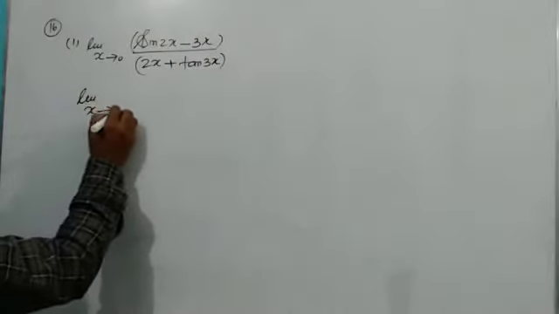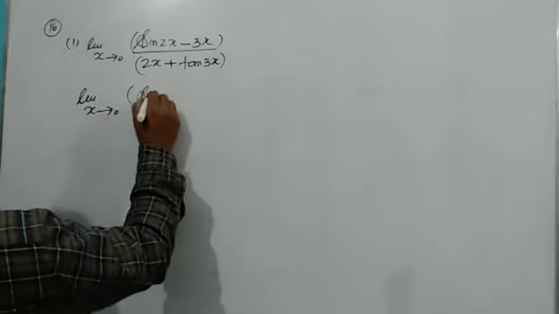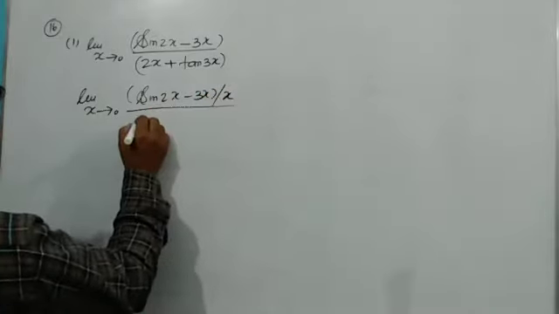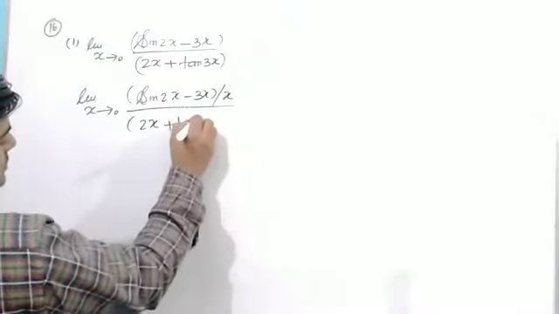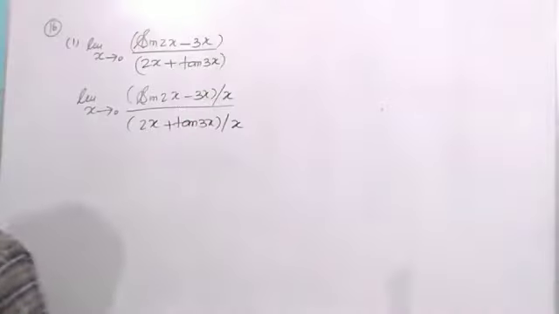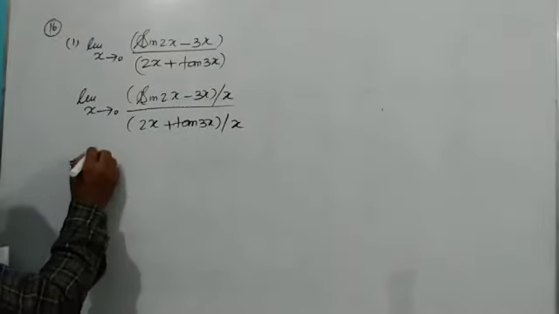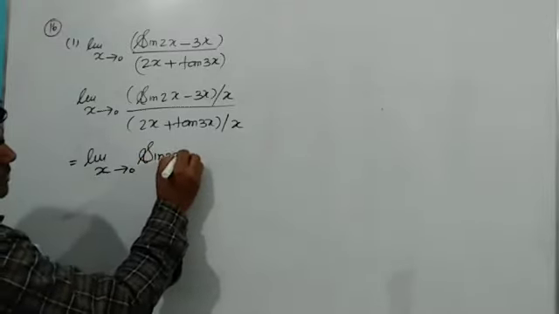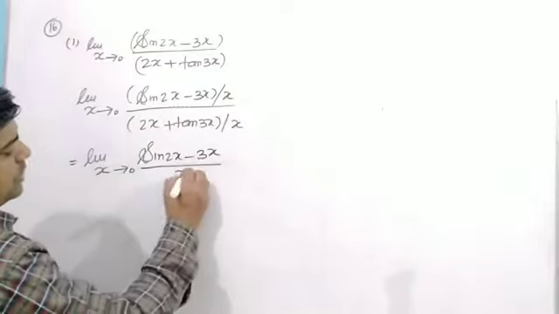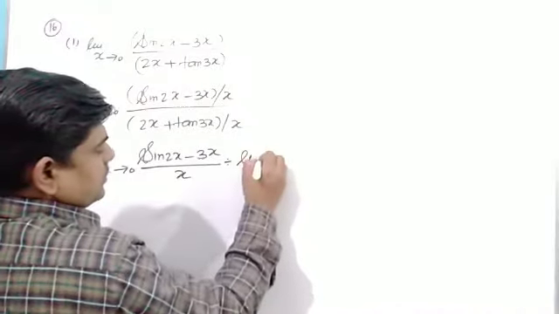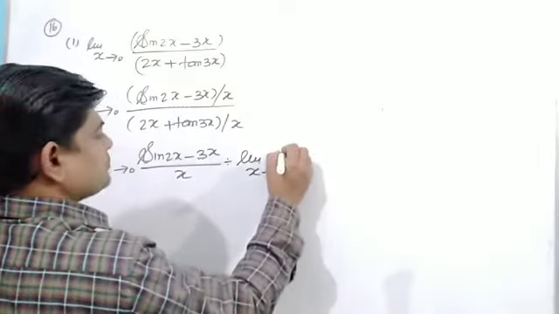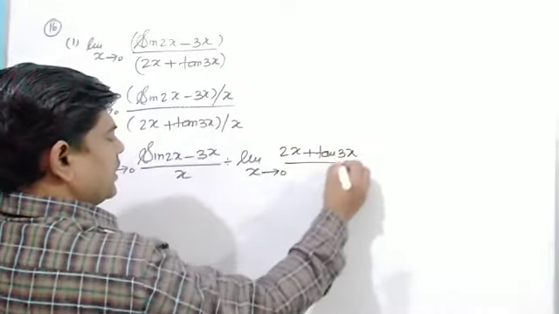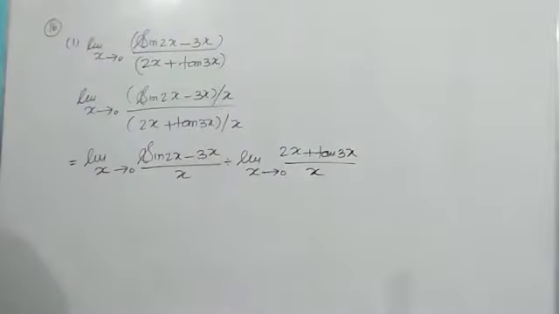It can be written as limit x tends to 0 of (sin 2x minus 3x upon x) whole upon (2x plus tan 3x upon x). And what will happen? It is limit x tends to 0 of (sin 2x minus 3x upon x) divided by limit x tends to 0 of (2x plus tan 3x upon x). Okay.